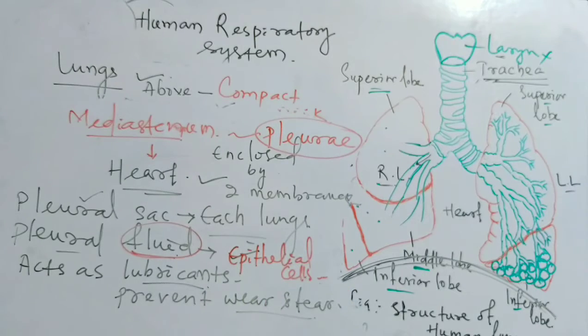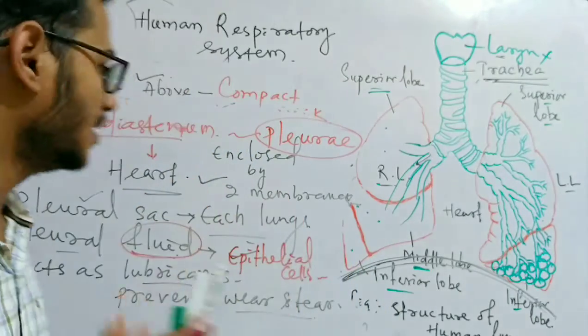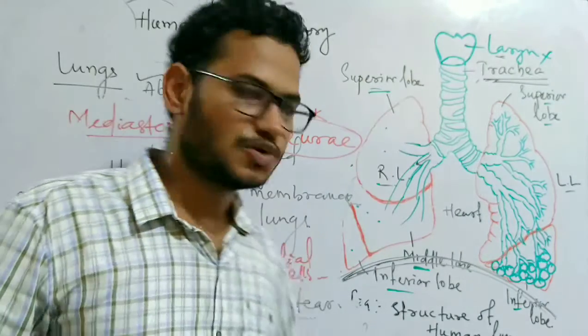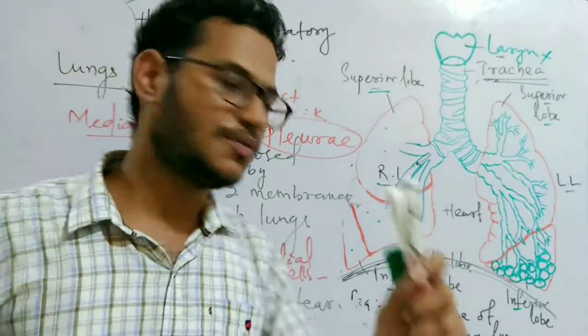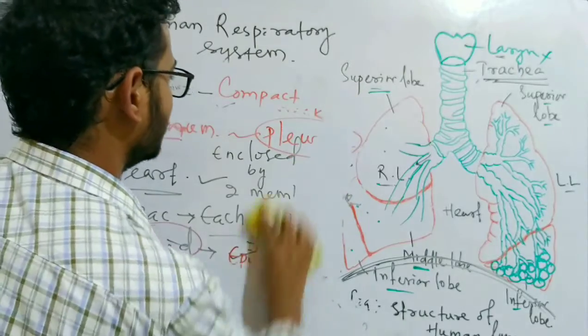So pleural fluid is there to prevent any damage, any wear and tear, in the most important structure of our respiratory system, the lungs. Now we will move on to the detailed structure of the lungs, the external as well as the internal.